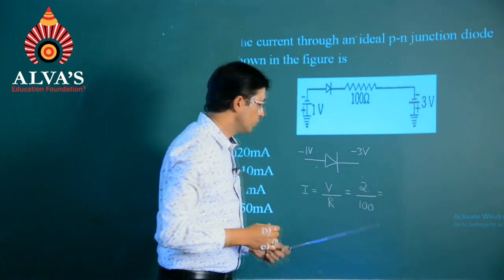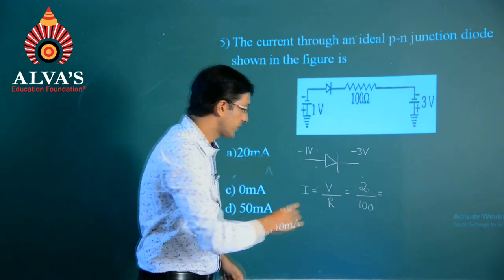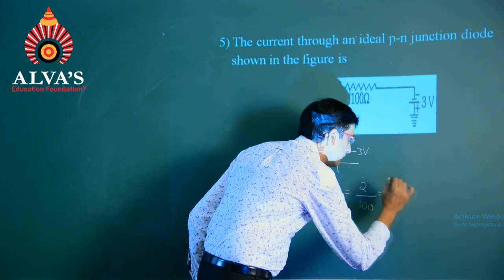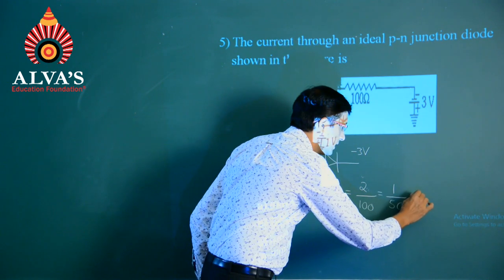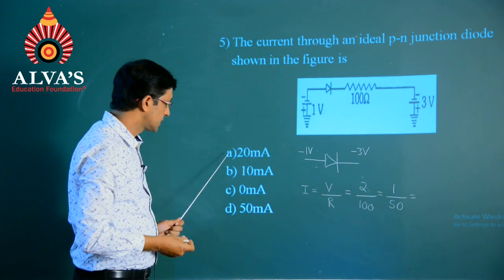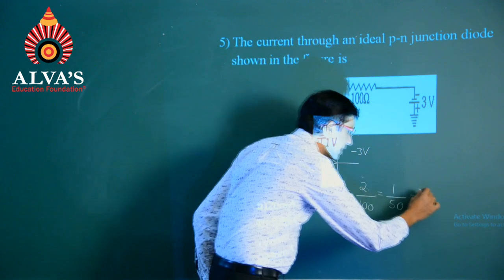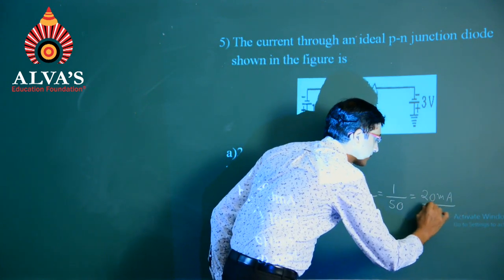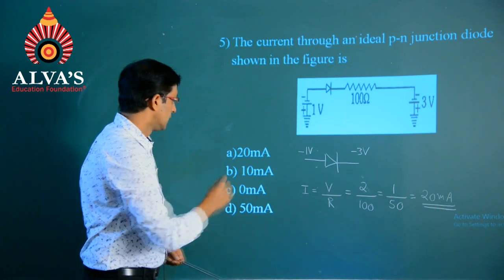So, 2 by 100 can be simplified as 1 by 50, and the simplification of this as per our solutions ends at 20 milliampere, which will be the first option.